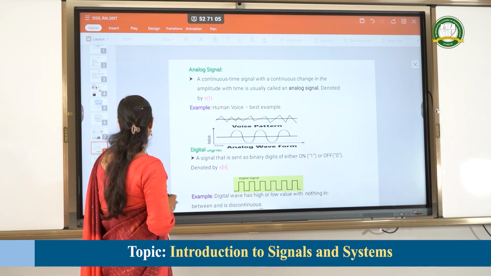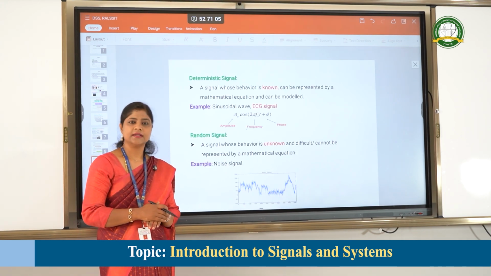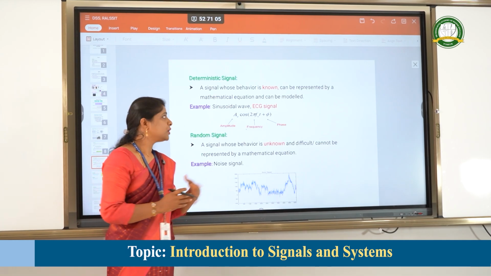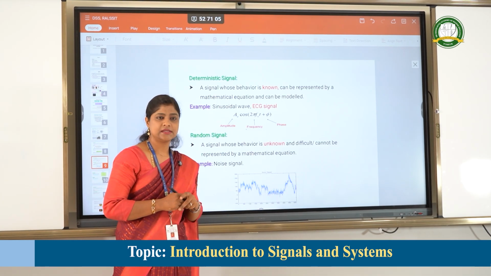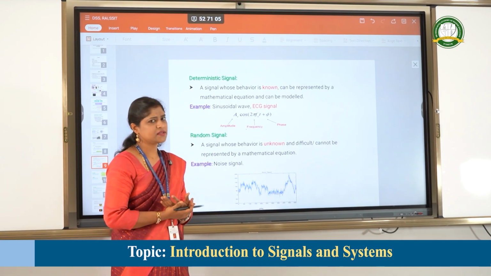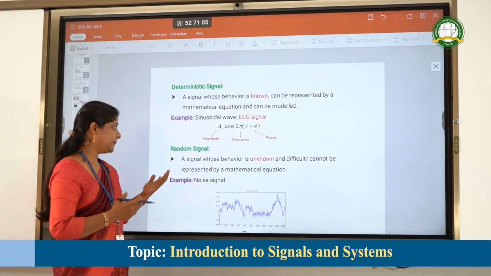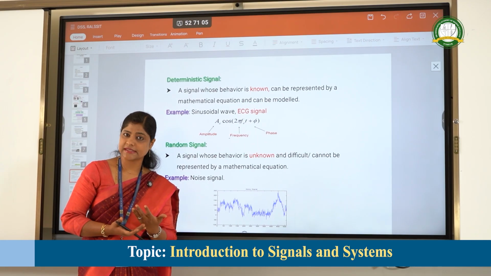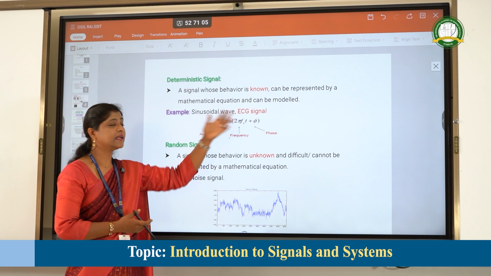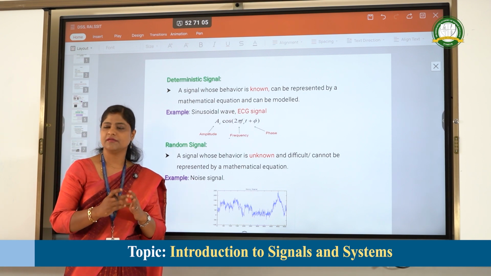The next types of signals are deterministic signals and random signals. Let's understand what they are. Deterministic signals are signals whose behavior is known and can be represented mathematically. Examples are the sinusoidal signal or the ECG signal. Why can we call the sinusoidal signal or ECG signal deterministic? Because we know their behavior.